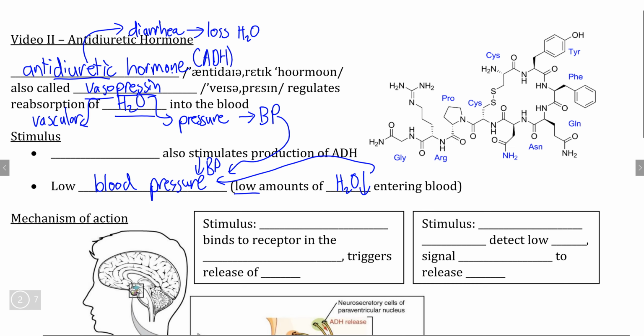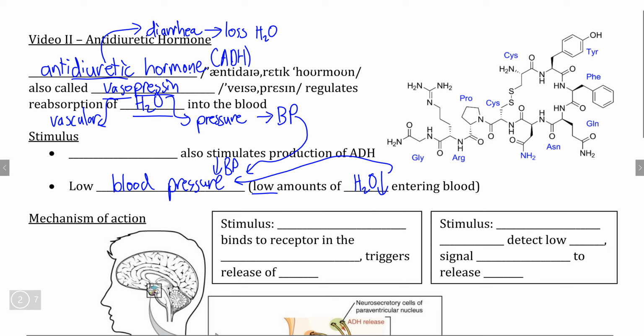Now, just like with aldosterone as well, the regulatory hormone for glomerular filtration, that being angiotensin, is also a stimulus that leads to the production of antidiuretic hormone.